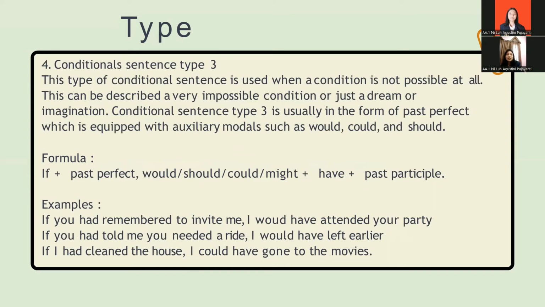The last, conditional sentence type 3. Conditional sentence type 3 is a conditional sentence when a condition is not possible at all. This can be described as a very impossible condition or just a dream or imagination. In this conditional sentence type 3, the form of the sentence uses the past perfect, which is equipped with auxiliary modals such as would, could, and should. The formula used is if plus past perfect, would, should, could, or might, plus have plus past participle.